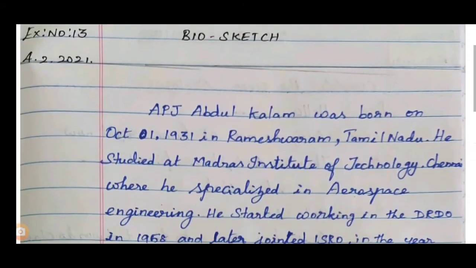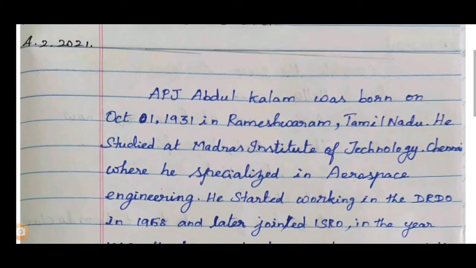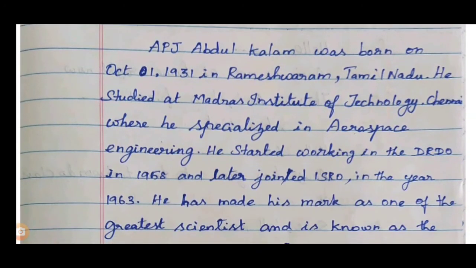Let's see here. So this is a bio sketch, children. Let's start reading the bio sketch here. Famous personalities, politicians, freedom fighters, their details and personal information will be given in hints or clues that should be developed as a paragraph. That is known as a bio sketch, children.